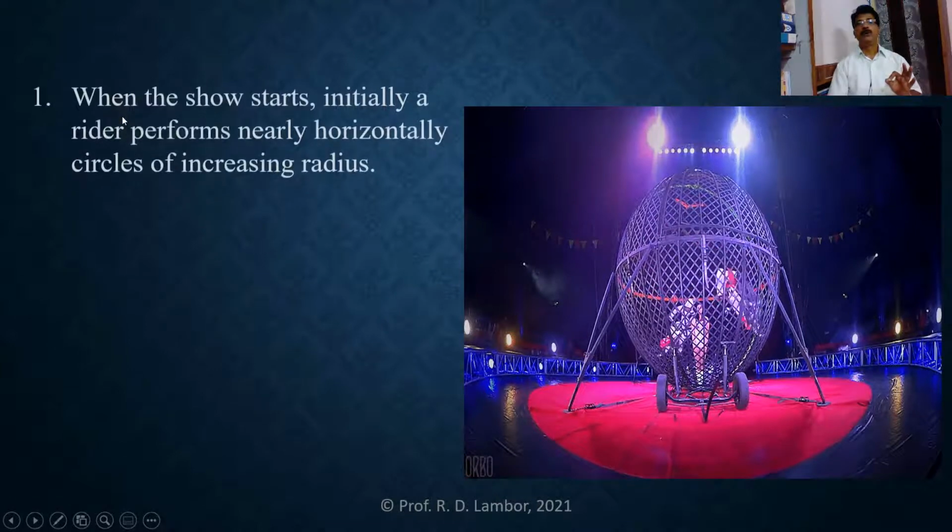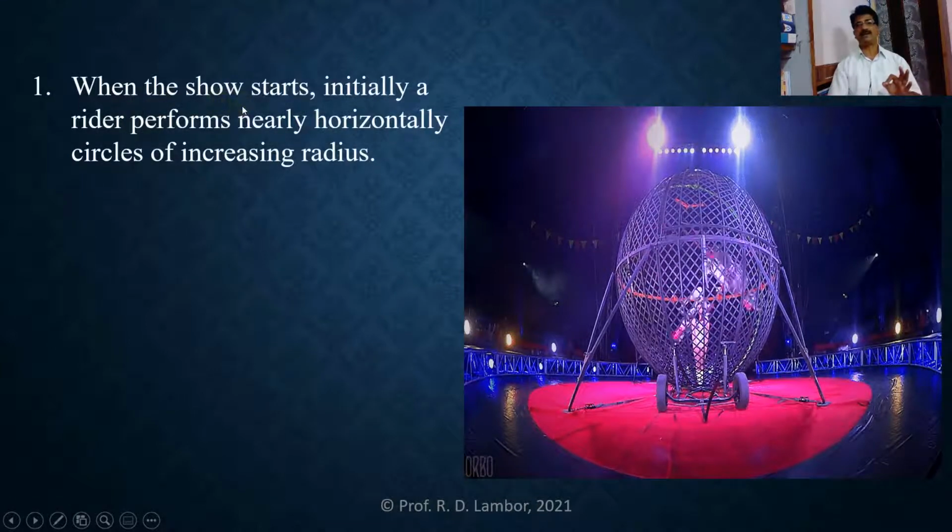Now, when the show of sphere of death starts, initially a two-wheeler rider performs nearly horizontal circles of increasing radius. That means when the show starts in the sphere of death, the two-wheeler riders are initially performing nearly horizontal circles.